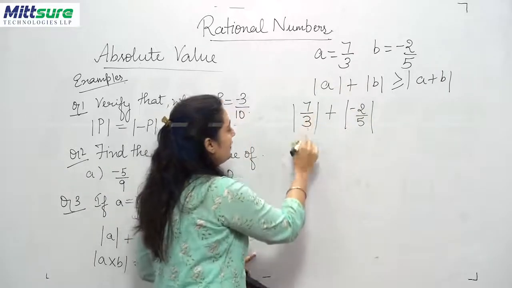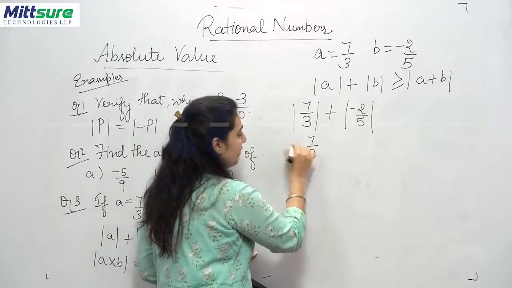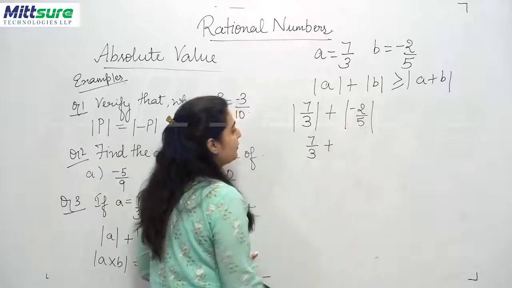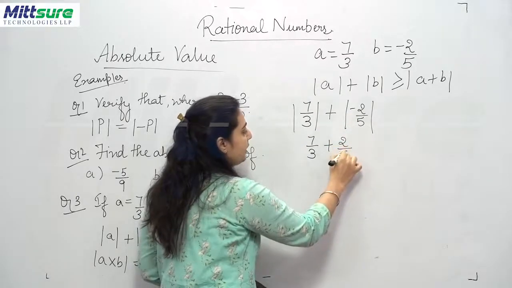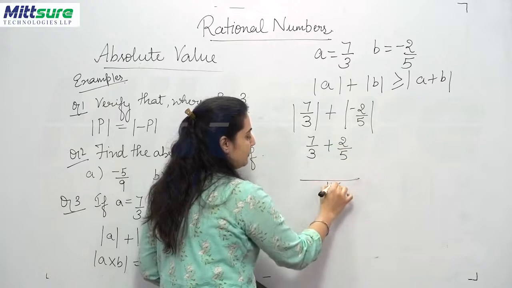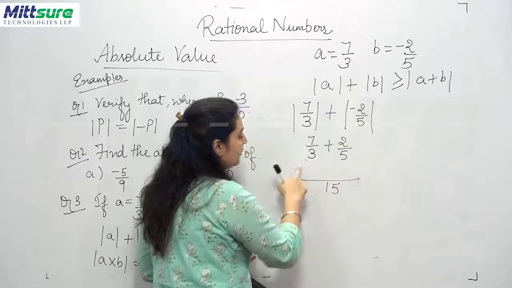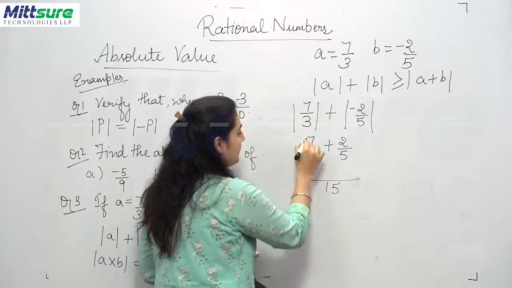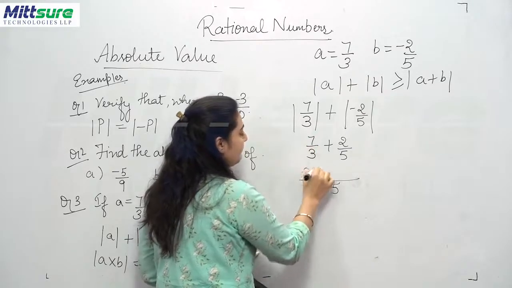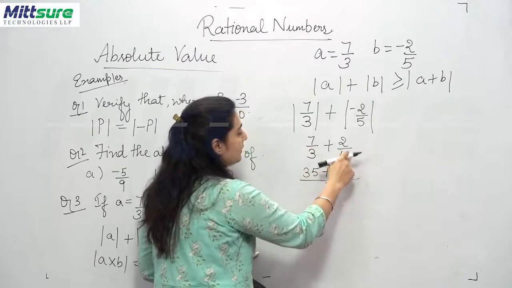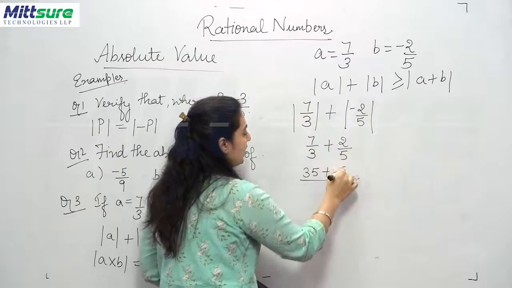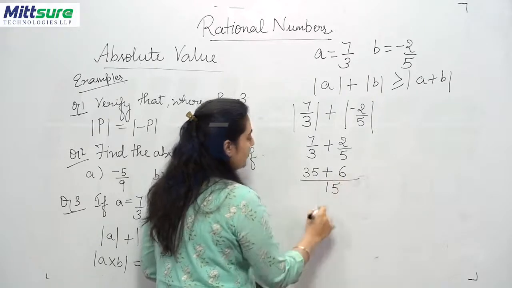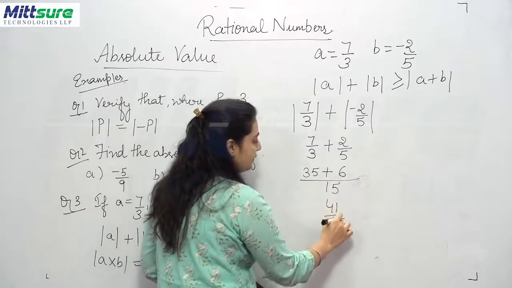Now 7 upon 3's absolute value is 7 upon 3 plus minus 2 upon 5's absolute value is 2 upon 5. I took the LCM as 15. Here when I divide 15 by 3, it goes 5 times. 7 into 5 is 35 plus here it goes 3 times, 3 twos are 6. So the answer which I get here is 41 upon 15.